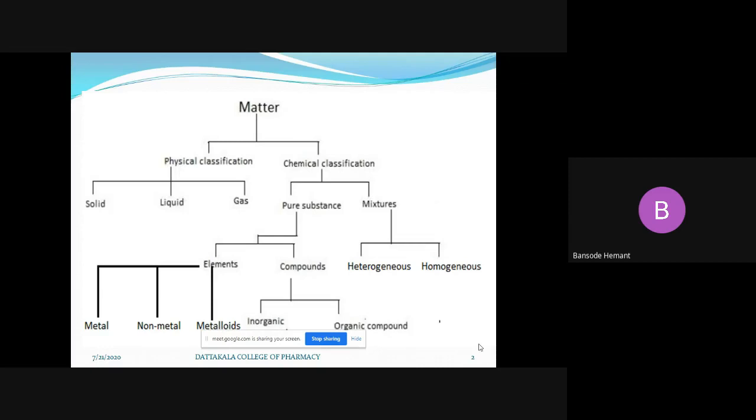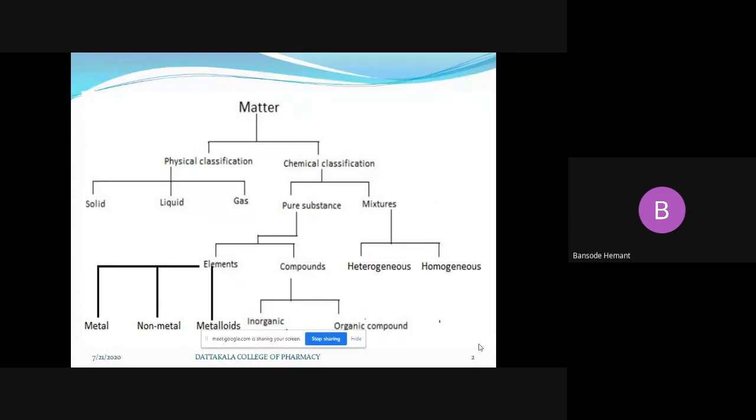Next is to study the application of states of matter in the synthesis of drugs. What are the applications in dosage forms? What are the applications in developing a novel chemical entity or new drug molecules?